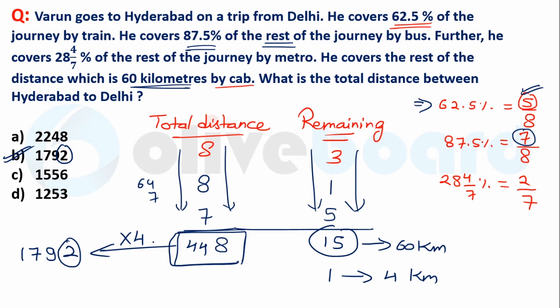You don't need to multiply the whole 448 with 4. Just check the unit digit. 8 4s are 32, so 2 is the unit digit, and 2 is the unit digit only in option B. So option B is the correct answer to this question. Clear? This is the shortest way to solve this kind of question. This is a little bit difficult. If you go through the normal method, that method is too lengthy. You can't solve this question with the normal method within time.